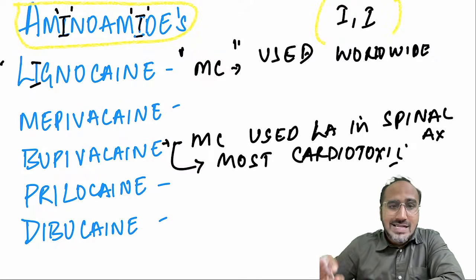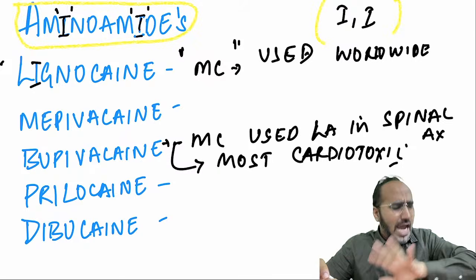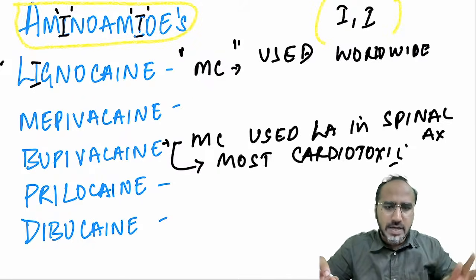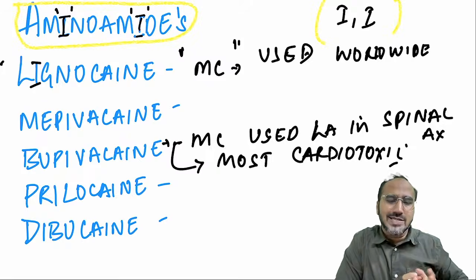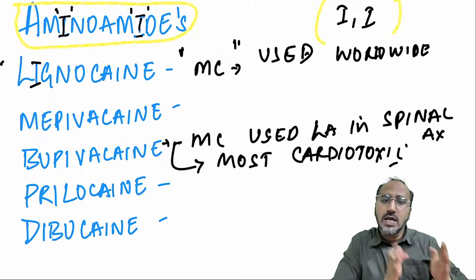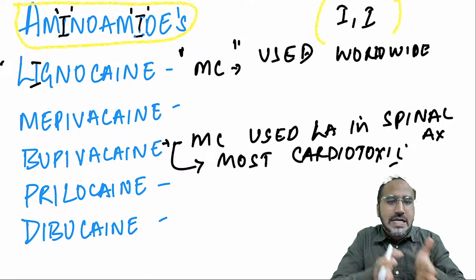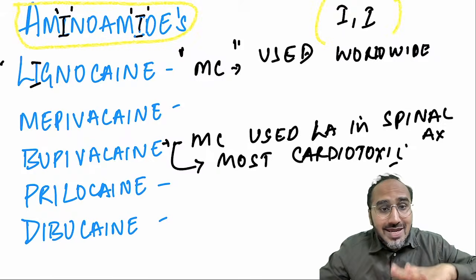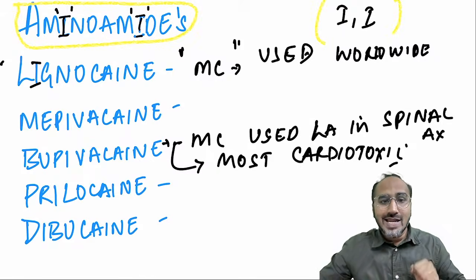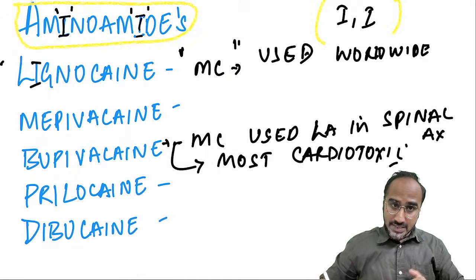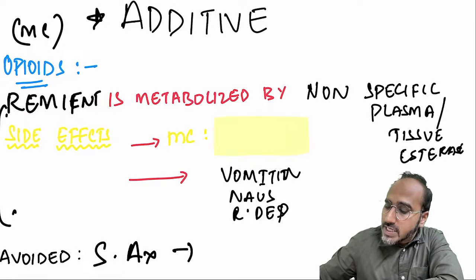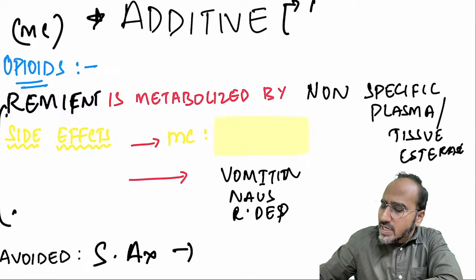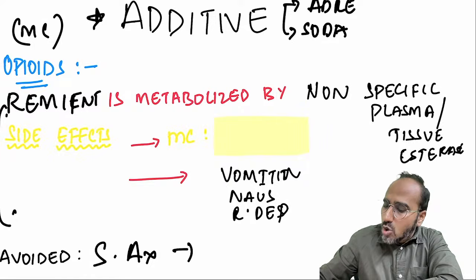Okay. Now, guys, remember, whenever you give a local anesthetic for any purpose, whether it is for spinal, epidural, or anything, it will usually act for a limited duration. Example, lignocaine usually works for 45 minutes to 1 hour. But if you want to increase the duration of lignocaine, you can add something to the local anesthetic. That is called an additive, guys. Okay? What are the drugs which are used as additives? We use adrenaline, we use soda bicarb, we use opioids.